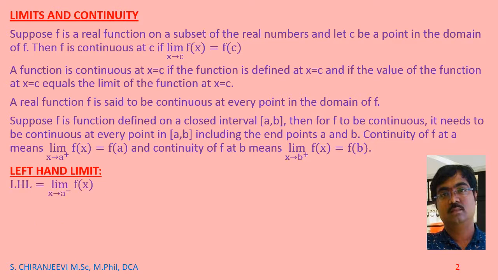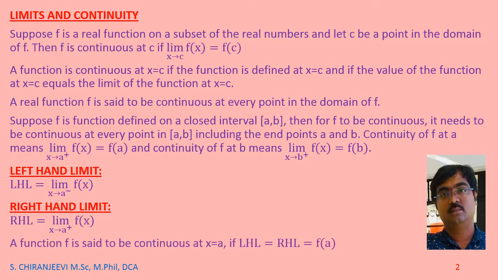Left hand limit, we call it LHL, equals limit x tends to a minus f of x. Right hand limit, RHL, equals limit x tends to a plus f of x. A function f is said to be continuous at x equal to a if LHL equals RHL equals f of a.